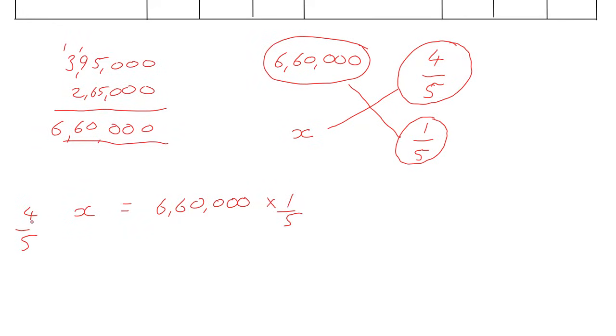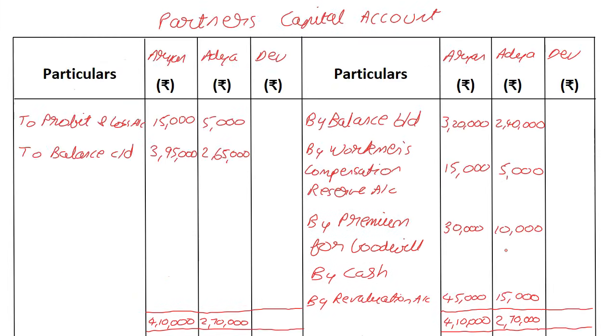Now this 4 by 5, if I want to send it on the other side, I can say x is equal to 6,60,000 into 1 by 5 into 5 by 4. Then 5 and 5 will get cancelled. So you take 6,60,000 and you divide it by 4. Please do the math on your own. You'll end up with 1,65,000. And that 1,65,000 is the amount of money that the incoming partner brings in.